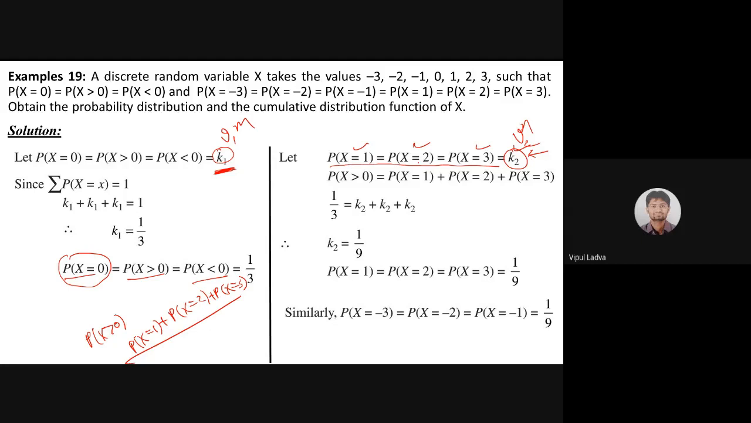Yes, move ahead, Nikita. For x greater than 0, the value we have is 1 by 3. Adding K2 plus K2 plus K2, that means 1 by 3 equals 3K2. So 3 goes here, that means K2 equals 1 by 9. Correct. If it is 1 by 9, then the rest of the part is once again 1 by 9, because both are the same. Greater than 0, less than 0 are the same. So if this is 1 by 9, then this will also be 1 by 9. Correct. Good.